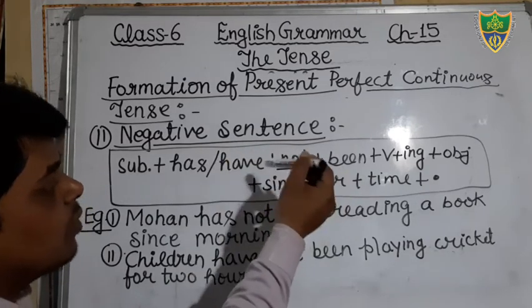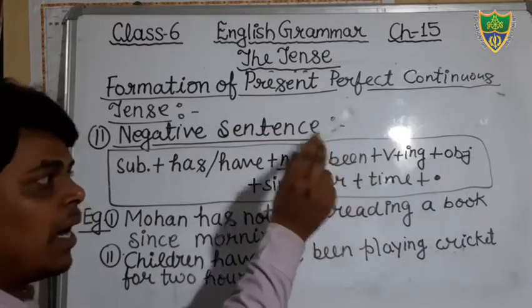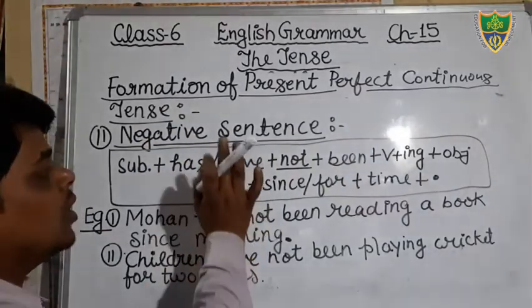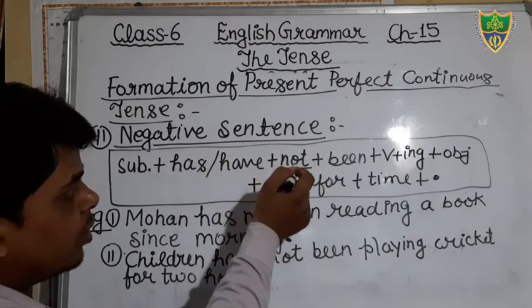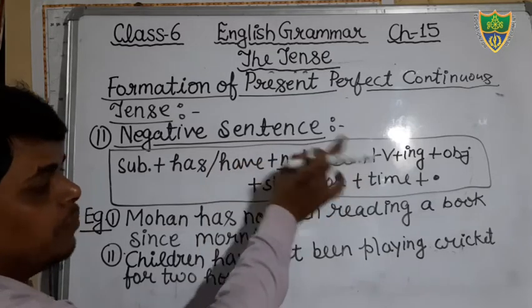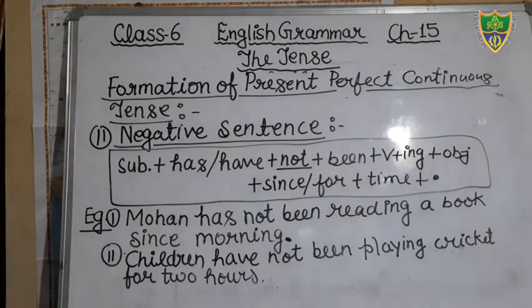Between has and been, we will use the negative word, and then the verb, and in the verb we will add ing. Everything is the same as the affirmative sentence, but there is a little difference: we add the negative word not just between has or have and been. This is your structure, and these are your sentences. Students, just write down, and now we will discuss the next structure, that is the interrogative structure.